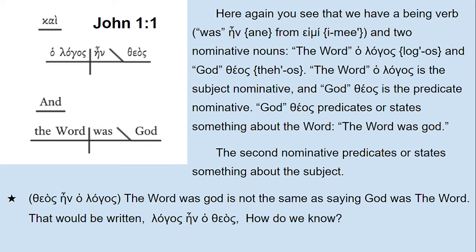Here we have theos, en, and, I don't know how to say that definite article, but ho logos, the logos. The Word was God, lowercase g. It's not the same as saying God was the Word. That would be written logos, en, ho theos. How do we know?